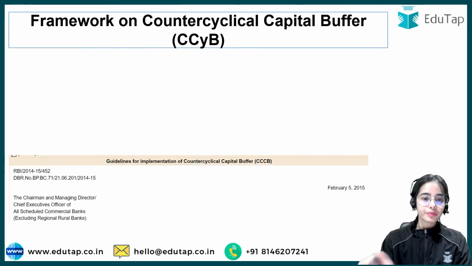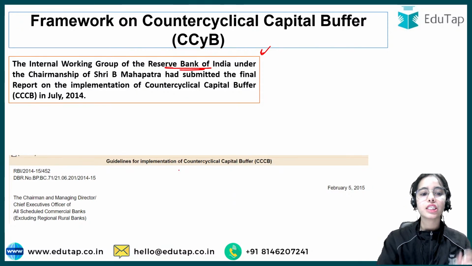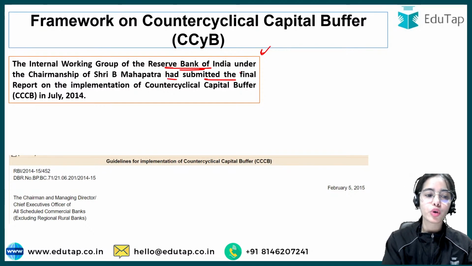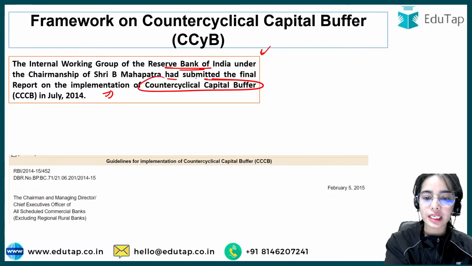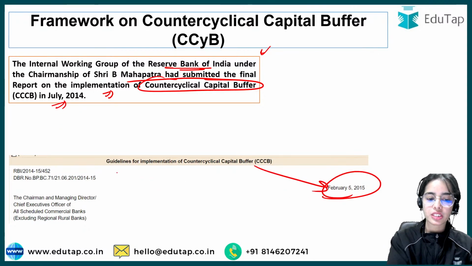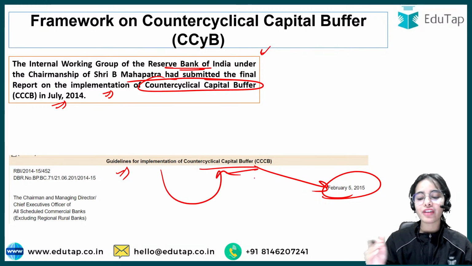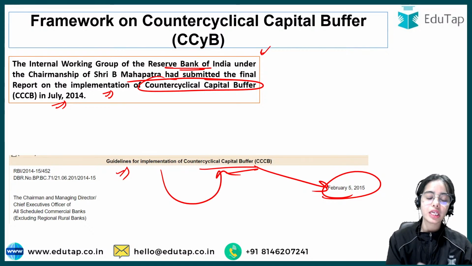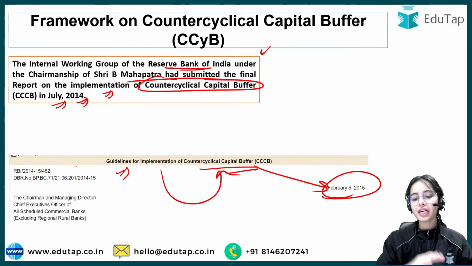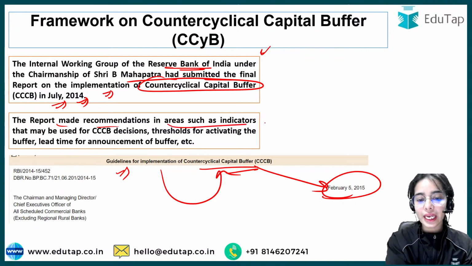Coming to the framework, the internal working group of the Reserve Bank of India under the chairmanship of Shri B. Mahapatra had submitted the final report on the implementation of this counter-cyclical capital buffer in July 2014. The guidelines came into force from February 5, 2015. So remember one thing very clearly, that the report was submitted in July 2014, but it came into force in 2015. The report made recommendations in areas such as indicators.